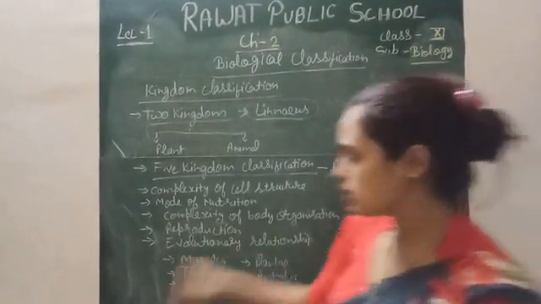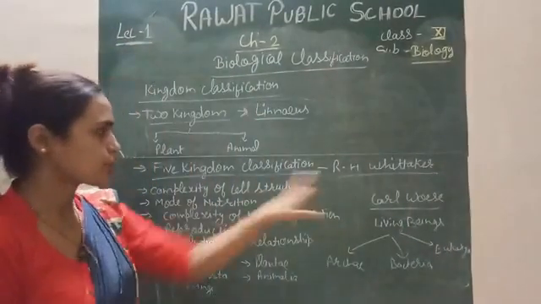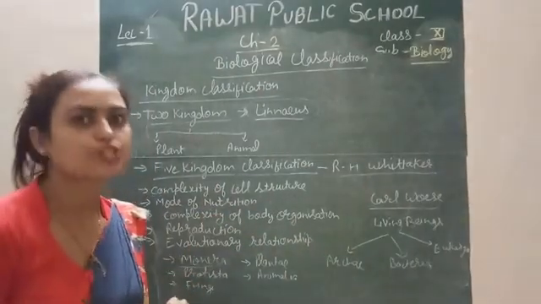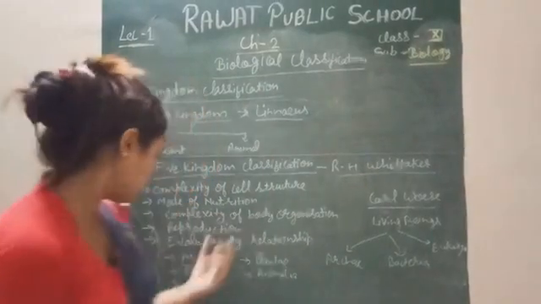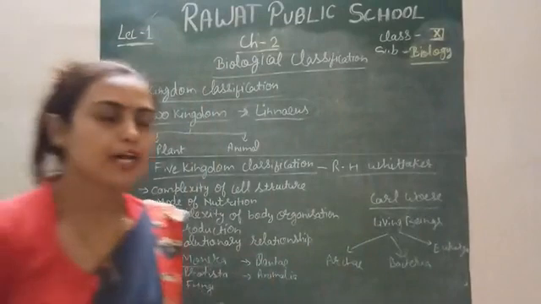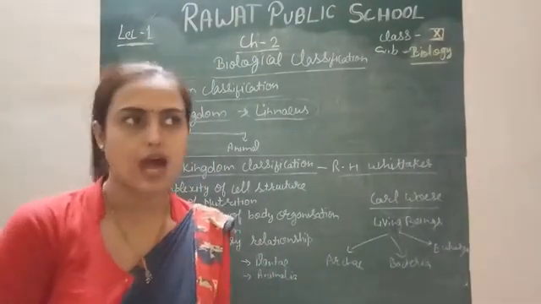So these are the simple points given by the five kingdom classification by Whittaker. After the five kingdom classification, one more problem arose: Monera, or bacteria, have two types of bacteria. One is called Archaebacteria and another is called Eubacteria.